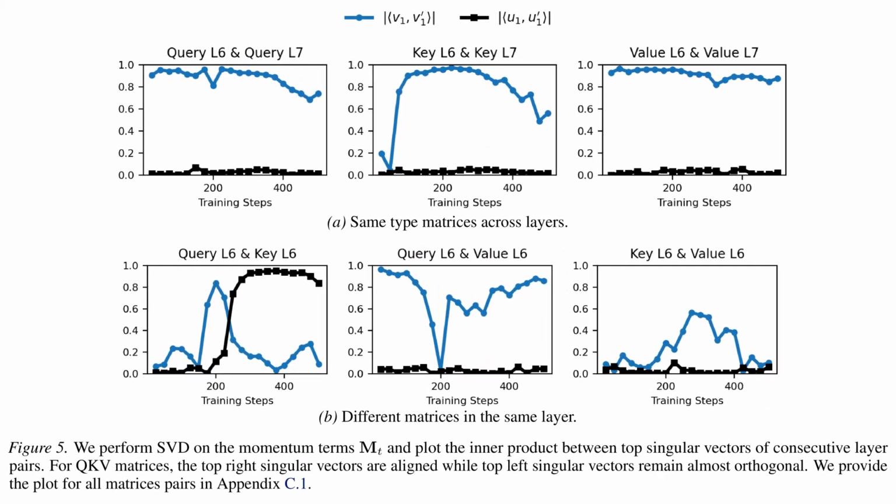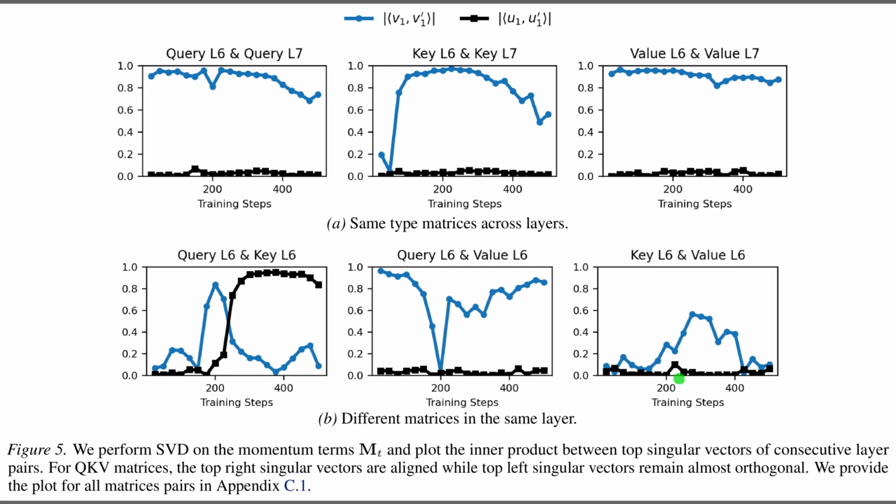So, to explain the design choices behind TEON, Figure 5 analyzes the alignment between gradient vectors. The top row looks at the same component, like query or key, across consecutive layers. Notice how the blue lines, representing right singular vectors, stay high near 1. This strong alignment confirms that cross-layer correlations exist, justifying the Mode 1 strategy. In contrast, the bottom row compares different components within the same layer. Here, the connections fluctuate wildly, which is why the method stacks the same matrix type across layers instead of mixing them.